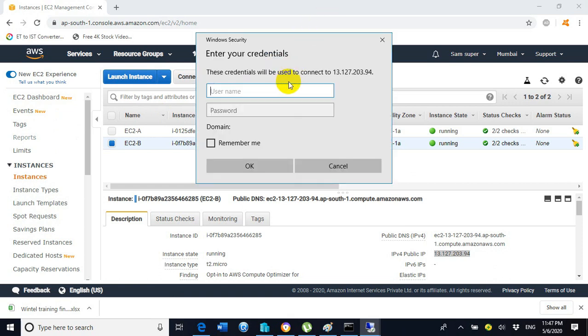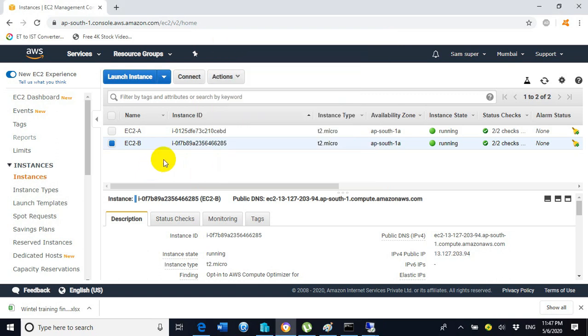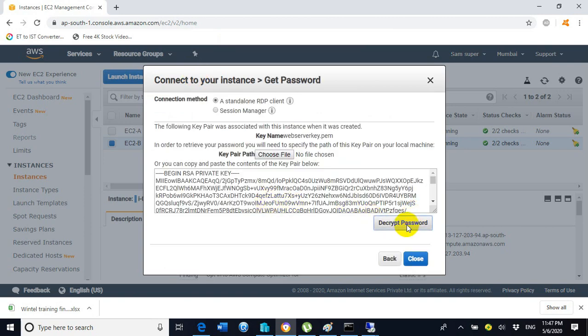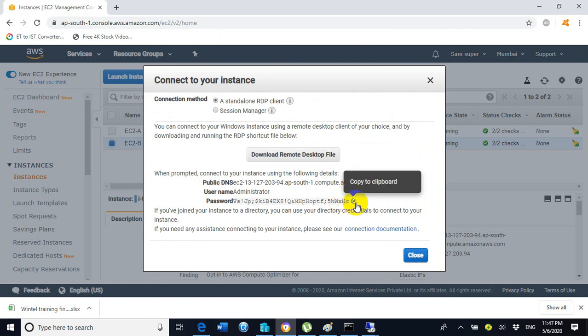Now it is asking to enter the username and password. So enter the username here, administrator. Remember, administrator is always the default user name. Default administrator is the default super user name. So the password, we don't know the password. For getting the password, go to connect, click on get password, click on decrypt password. Now the password has been decrypted.